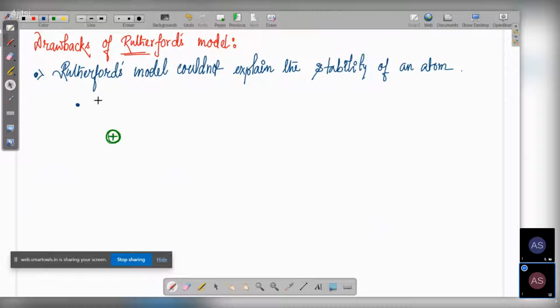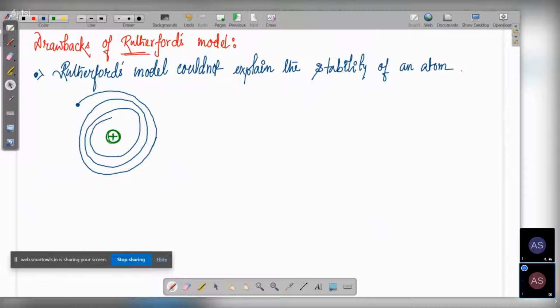Thus, if Rutherford's theory was completely true, the electron would have continuously emitted energy, and the radius would go on decreasing. It would spiral down and eventually collide with the nucleus, thus destroying the atom.